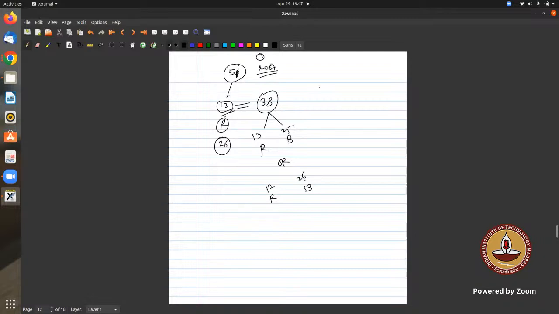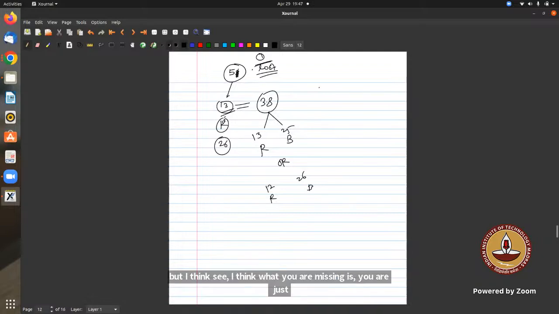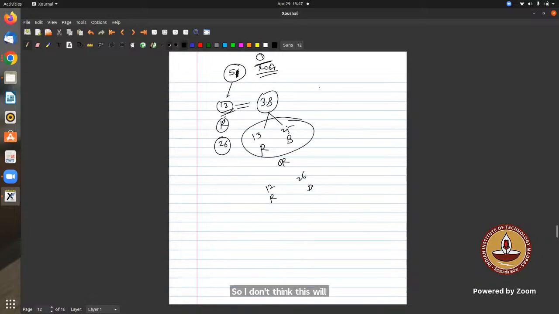Okay, so you just wanted to find that the black card is lost. Yeah, the black card is lost. If the first 13 were red, what you are missing is you've already considered that one card is lost, right? Yes, sir. So I don't think this will help, because you are already saying that one black card is lost.